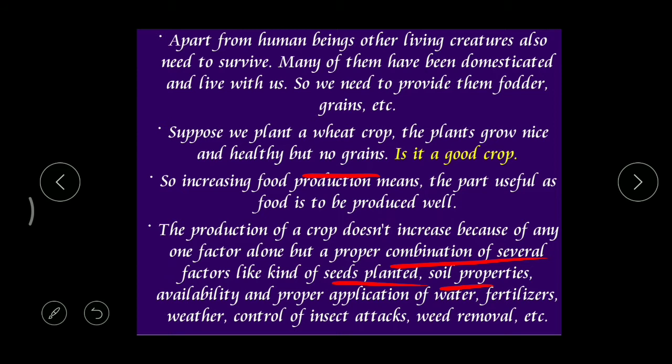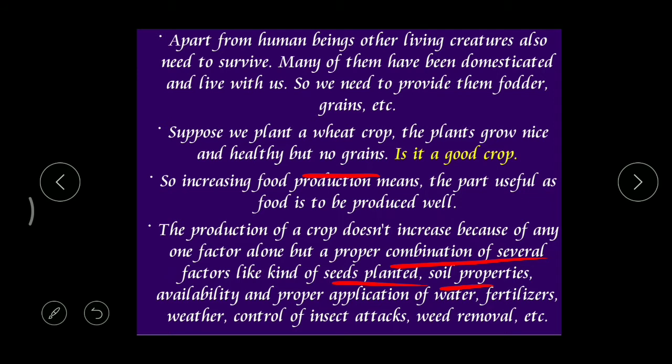So weather is very important. And what's the next one? Control of insect attacks. From time to time, a crop will be attacked by different varieties of microorganisms like insects, pests, bacteria, fungi. So according to the type of microorganism, the farmer has to control all these attacks by using different types of chemicals.